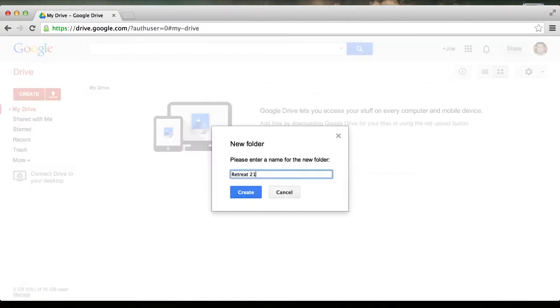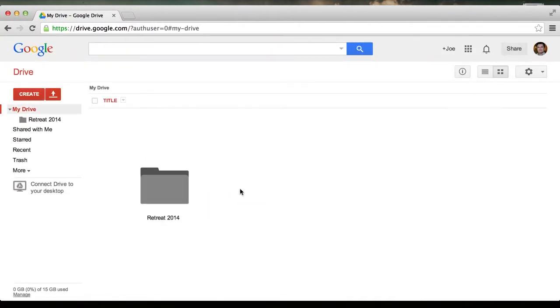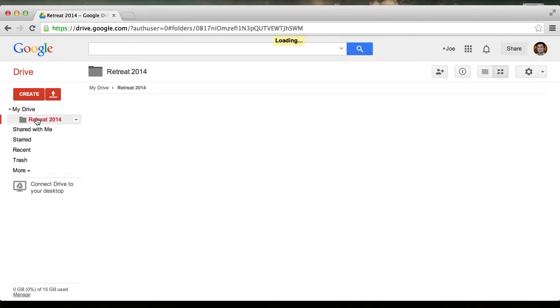We're going to call it Retreat 2014. We're going to start storing all of our files pertaining to the retreat into this folder. Now, this is how you're going to navigate between folders right here, back to the home screen, and then you can go into the folder, which is Retreat 2014. The first thing we need to do is get some of these files into Google Drive.